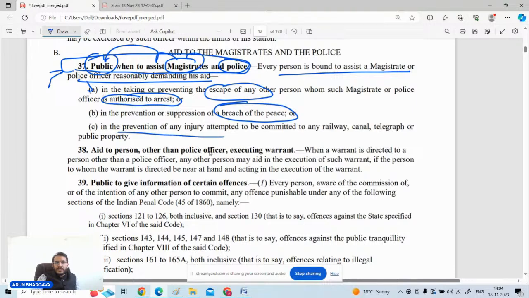Also in prevention of any injury attempted to any railway, canal, telegraph, or public property, the assistance of the public can be demanded by the authorities, because railway, telegraph, public property, etc. are very important to maintain connectivity.